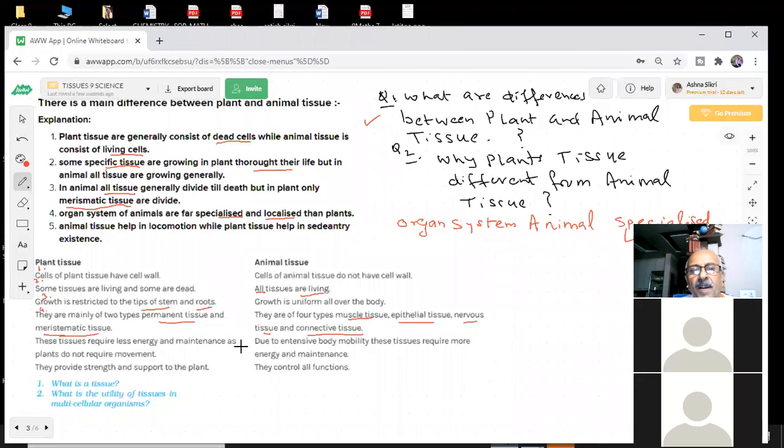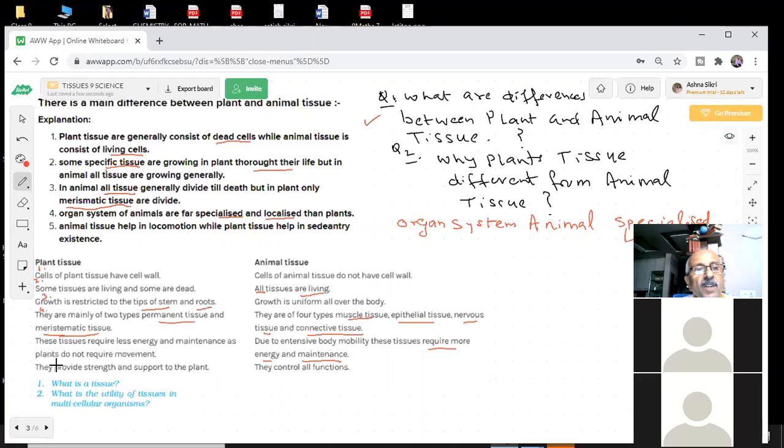But due to intensive body mobility, animal tissues require more energy, because the movement in animals is very large. The whole day these animals are moving. Mobility is very high, so tissues require more energy and maintenance. Here, plants are not moving, they are not doing any work, so they will require very little energy as compared to the animal tissues.